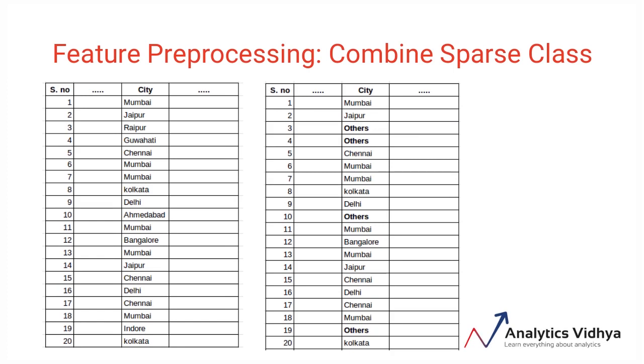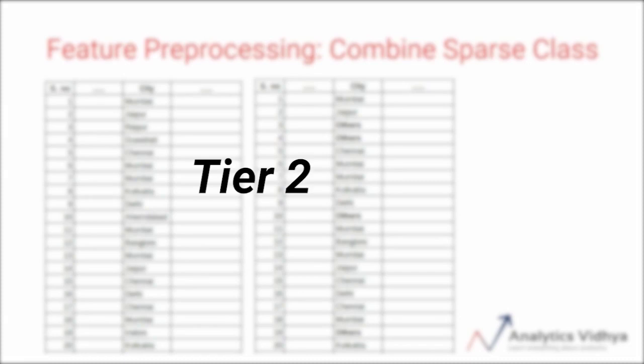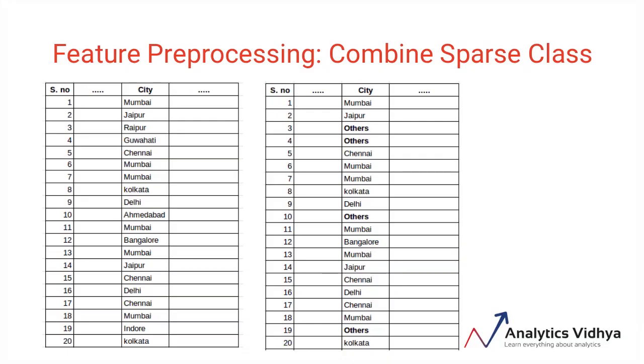So to reduce the number of categories, we can simply combine a few categories and hence reduce the overall number of classes for the variable, based on the frequency count. There can be different ways of combining as well if you have domain knowledge. For example, in this case, I can combine similar cities together, and similarity can be geographic based or type of city based, like tier 1, tier 2, tier 3. And also create a region variable which is one level up in the geographical hierarchy, but this is only doable if you have the geographical information.